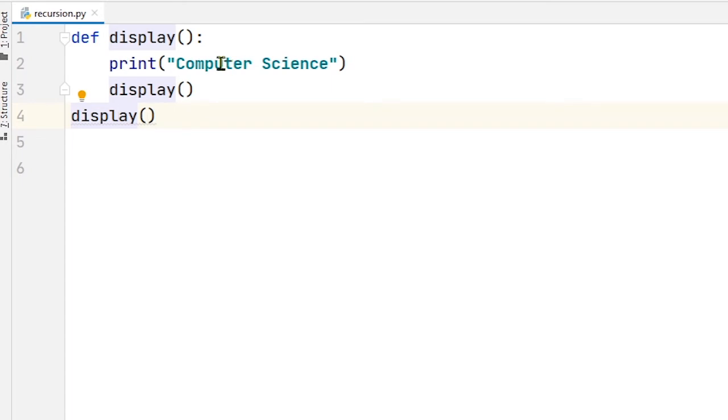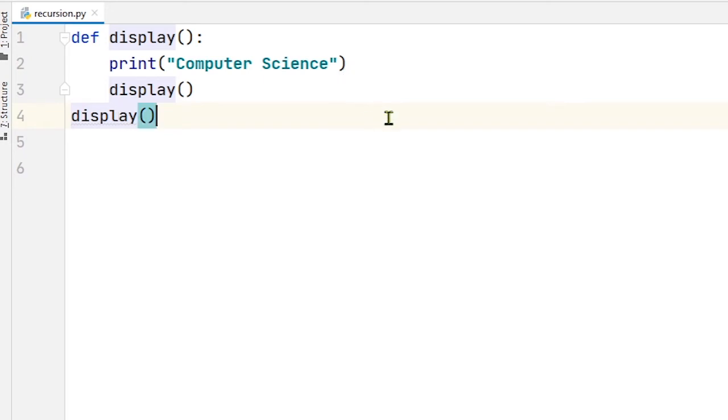At line number 2, computer science will be printed onto the screen, and as control moves to line number 3, the display function is called again. So again the display function prints computer science onto the screen and calls itself. That means it works repeatedly, or we can say the display function calls itself endlessly.